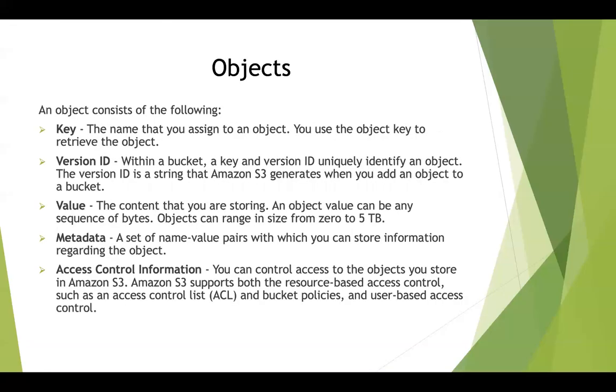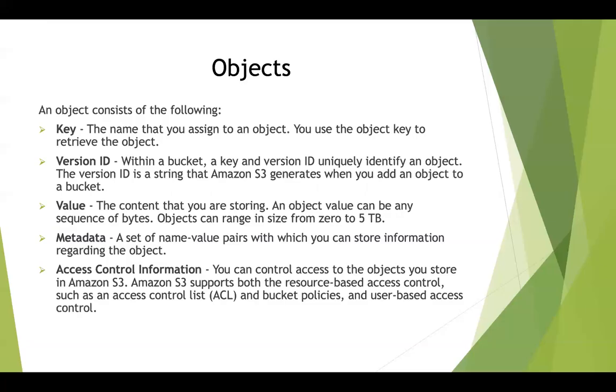So a little bit more detail about an object. When you upload an object, the key is the name of that object that you are uploading. So it can be an HTML file, it can be a CSS file, it can be a PDF file, it can be an image, and so on. So you use the object key to generally retrieve the object. Okay. And then each and every object has a version ID associated with it, because AWS S3 supports versioning. And we will look at one particular property which we will enable, called versioning. Okay.